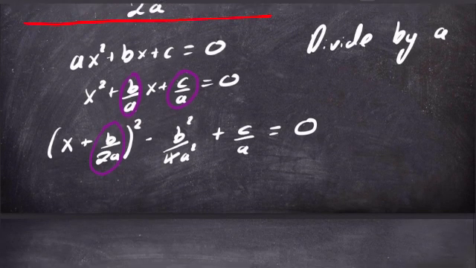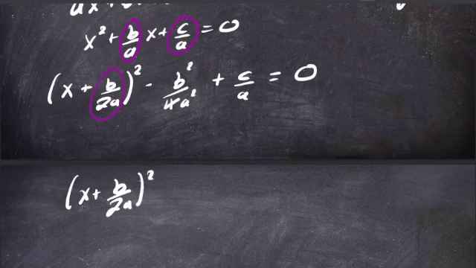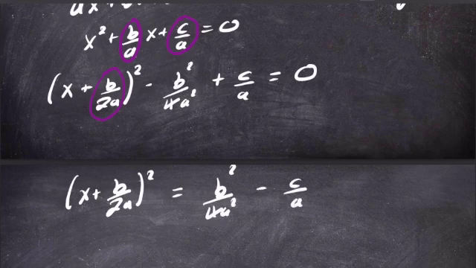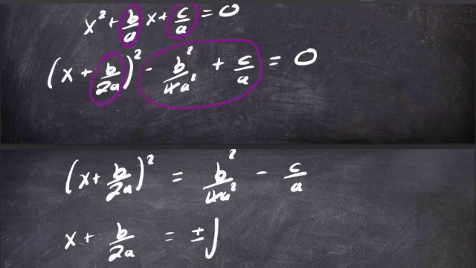Okay, now we just need to rearrange. So we have x plus b over 2a squared. This is equal to b squared over 4a squared minus c over a, just by taking these terms to the right hand side. Now we can take the square root of both sides, and we have x plus b over 2a is equal to plus or minus the square root of b squared over 4a squared.